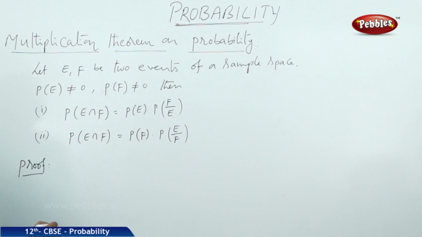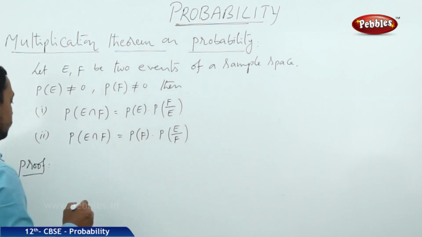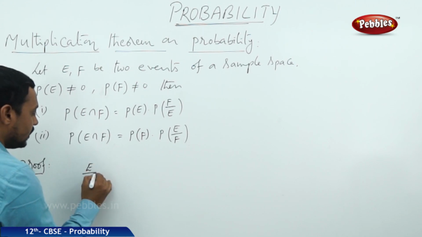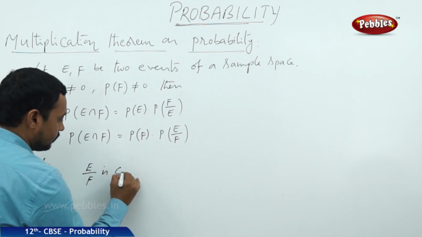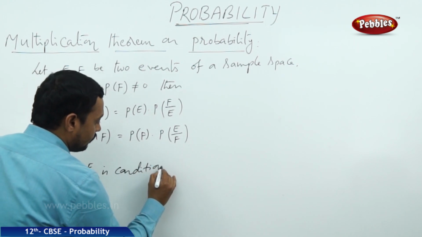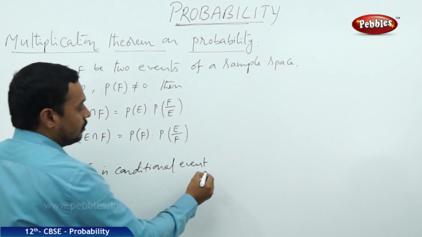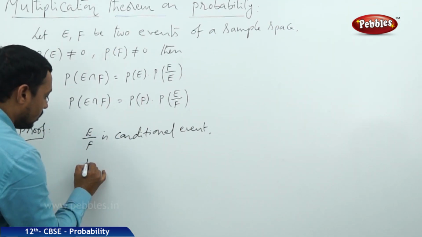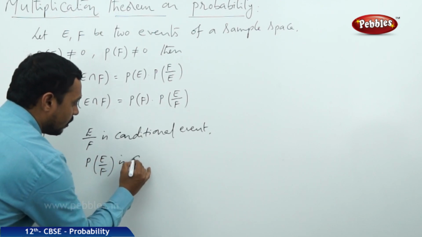Now already we have the definition for conditional probability. What is that? E by F is called a conditional event. It is a conditional event of the sample space S. And then the probability of E by F is called conditional probability.